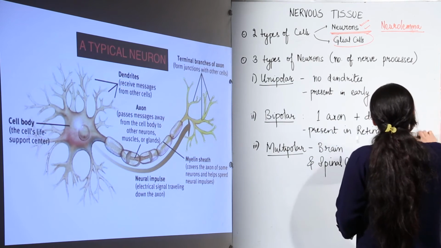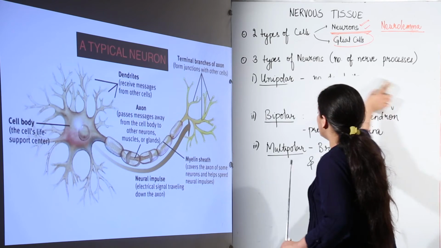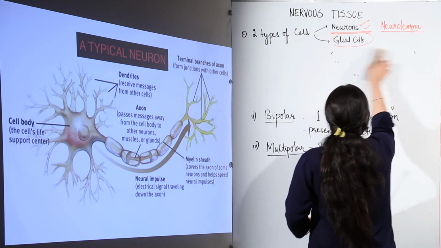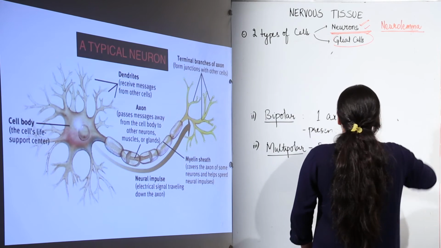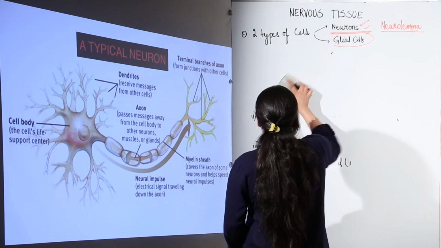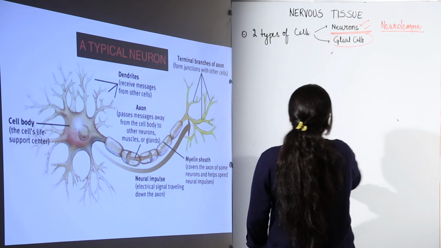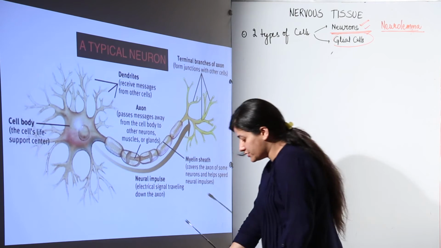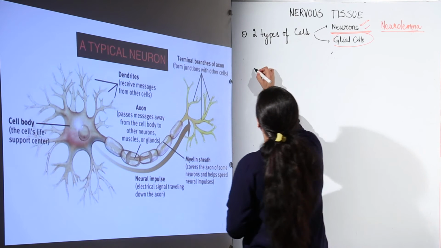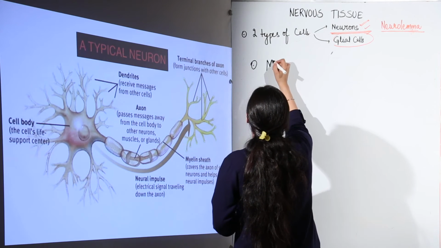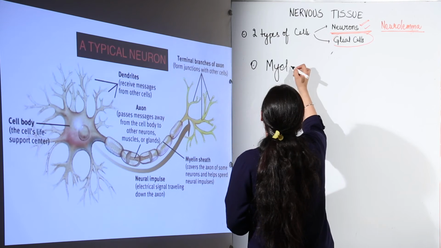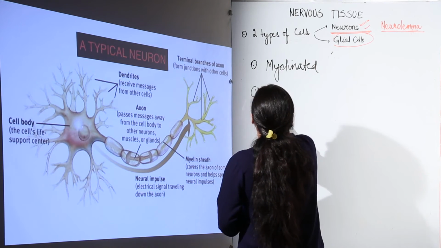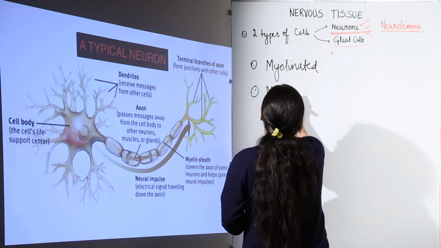Coming back to the cell itself, the nervous cell, we have another classification which is observed in terms of myelin sheath. Whether the myelin sheath is present or not, we have two types of neurons. So there is another classification. The two types of neurons on the basis of the presence of myelin sheath are myelinated neurons and non-myelinated neurons. Okay, the name suggests myelinated would be having myelin sheath and non-myelinated would not be having the myelin sheath.